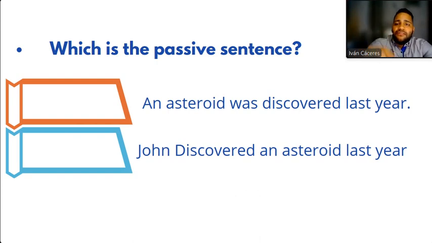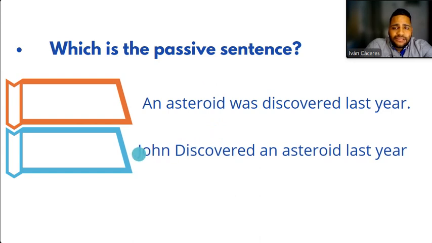So in the first sentence, what is the verb? Or in the second sentence, what do you think is the verb? The verb is going to be discover, descubrir o descubierto.